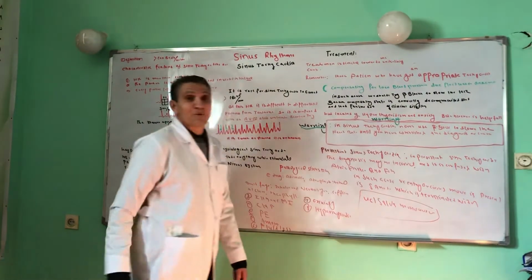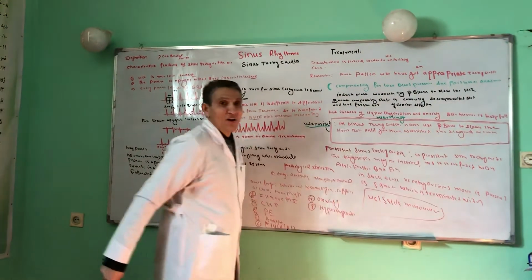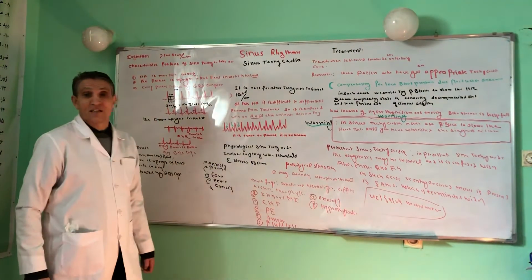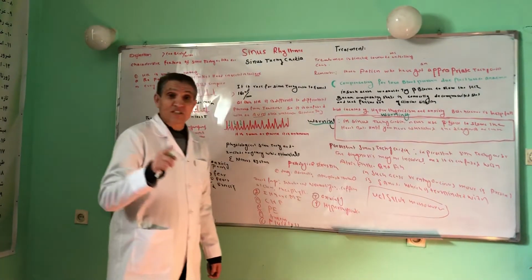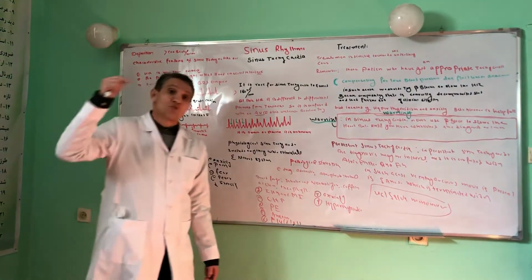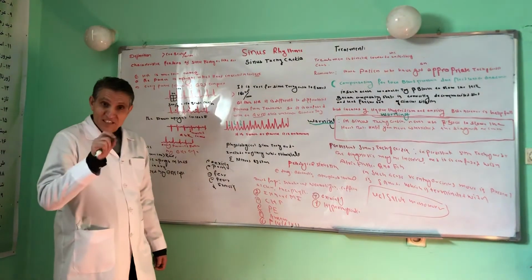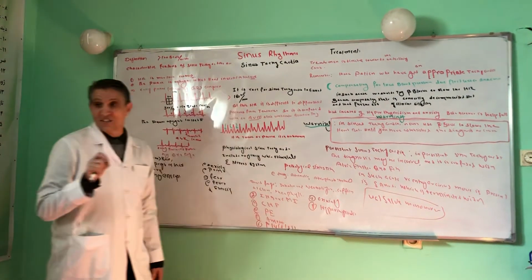Those patients who have appropriate tachycardia are compensating for low blood pressure due to anemia and blood loss. In such cases, you should not try a beta blocker, because you convert the compensating state to a decompensated one and the clinical situation of the patient will deteriorate further. So we should not forget these two terms during the discussion of tachycardia.